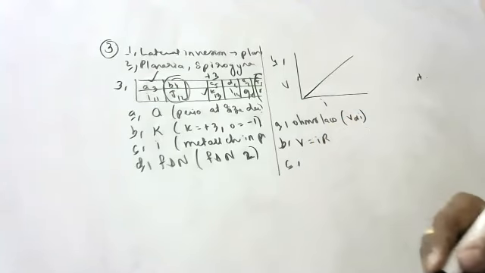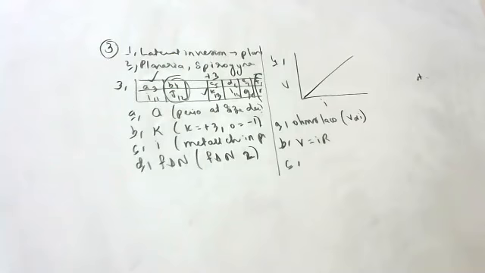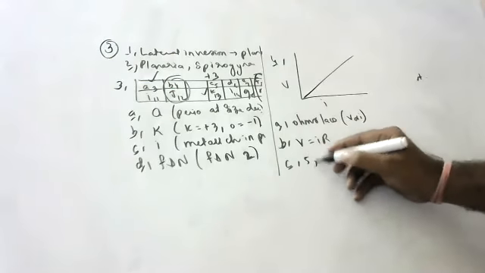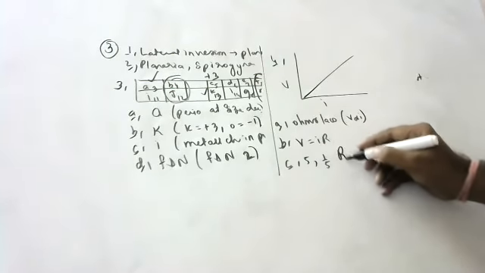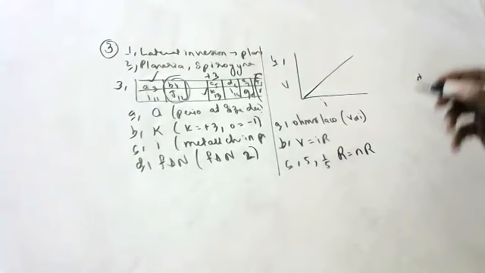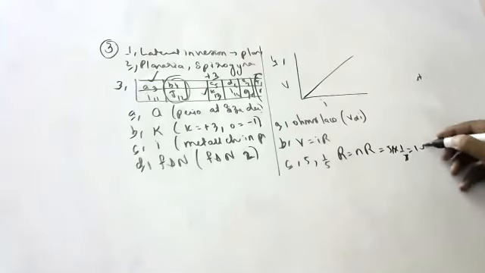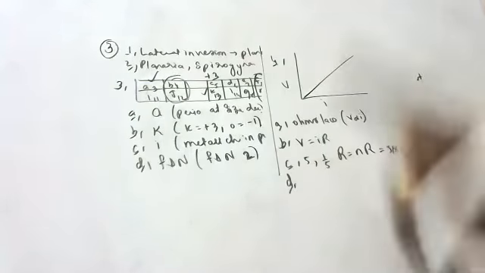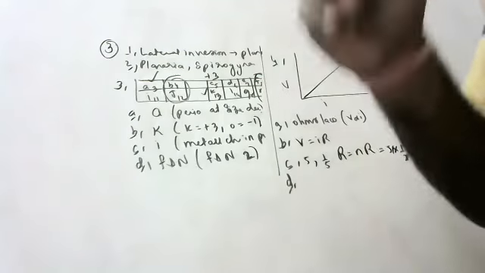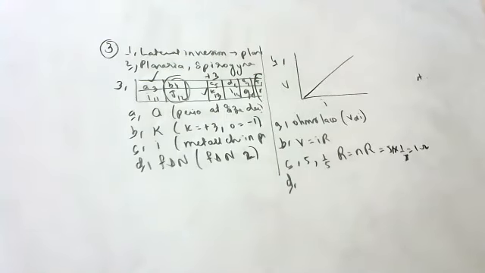What is the maximum resistance which can be made using 5 resistors each of 1/5 ohm? Maximum is in series. In series the formula is n times R, 5 into 1/5, so 1 ohm. In series maximum, in parallel minimum.